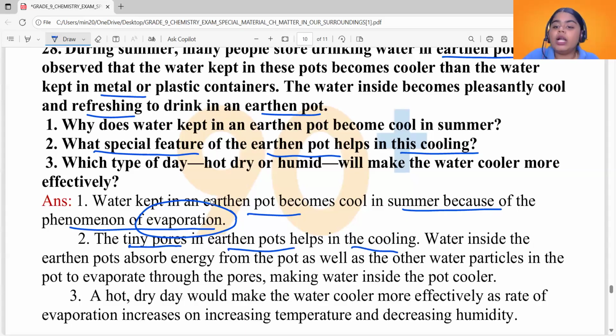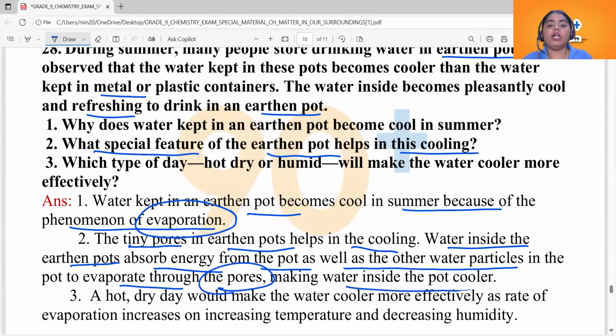Water inside the earthen pots absorbs energy from the pot as well as the other water particles in the pot to evaporate through the pores, making water inside the pot cooler. Water eventually tries to evaporate and they have favorable conditions since the pot itself has got a lot of pores in it.